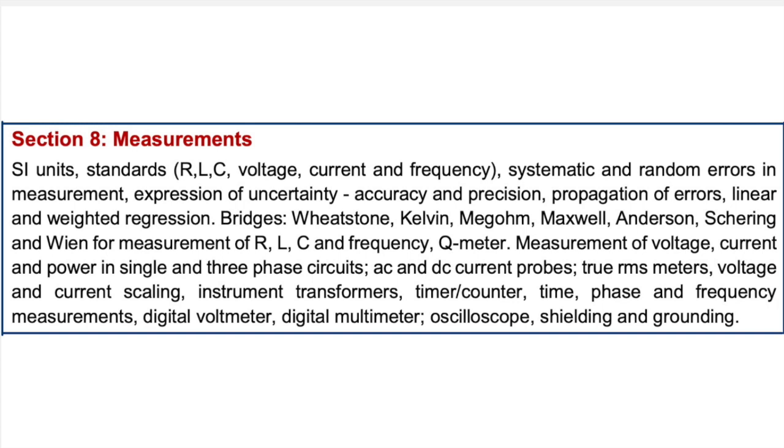That is mentioned in this measurement subject. So we have two types: one is electrical measurements, and the second one is electronic measurements.